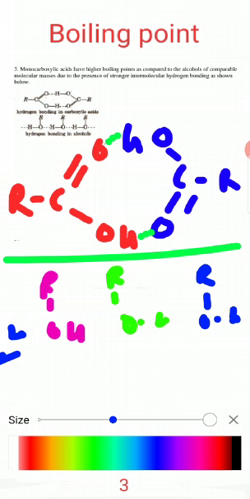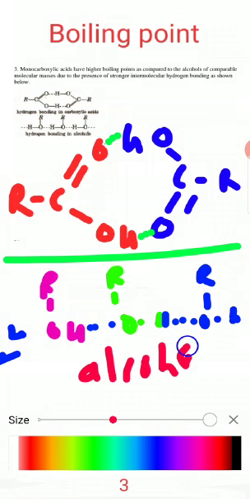See here the intermolecular hydrogen bonding, here and here also. The intermolecular hydrogen bonding in alcohol is weaker than in carboxylic acids. Hence, the carboxylic acid has a higher boiling point than alcohol.